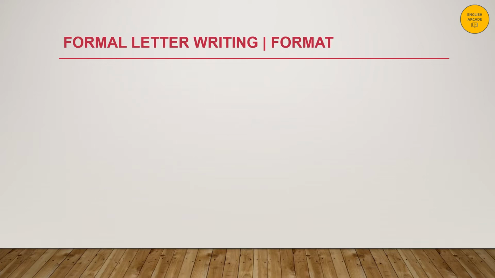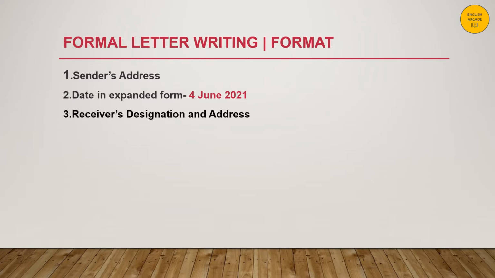We will now look at the format of a formal letter. We start by writing the sender's address. This is followed by the date, which is written in an expanded form. Then comes the receiver's designation and the receiver's address. Next comes the salutation. This is followed by the subject of the letter.